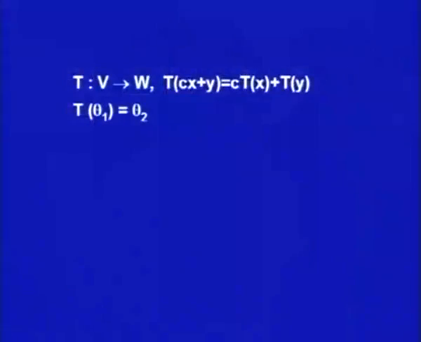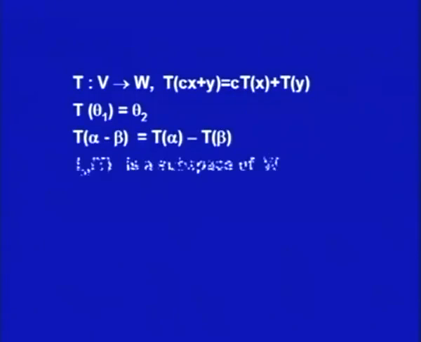I discussed some properties of linear transformation, such as that if T is a linear transformation and theta 1 and theta 2 are the identity elements of the vector spaces V and W, then T of theta 1 is equal to theta 2. That is, theta 1 will map to theta 2. Then T of alpha minus beta is equal to T of alpha minus T of beta.